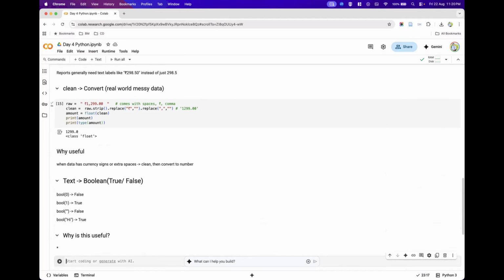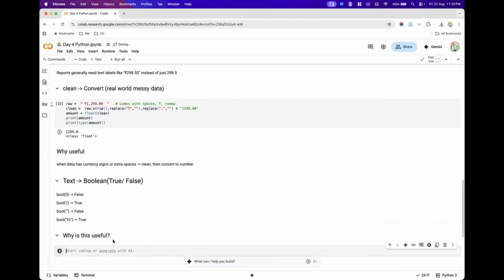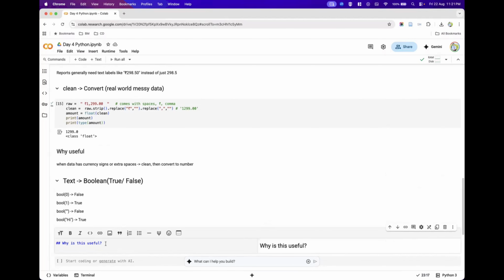All these yes, no, 1 or 0 should be mapped to true or false for filtering. Only then will you be able to derive some insights from that table. For that reason, Boolean type conversion is useful.